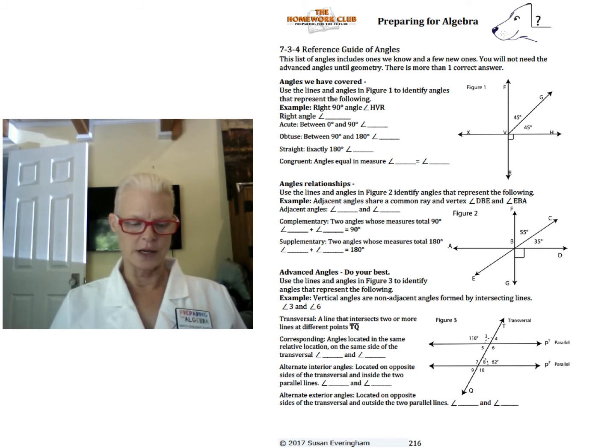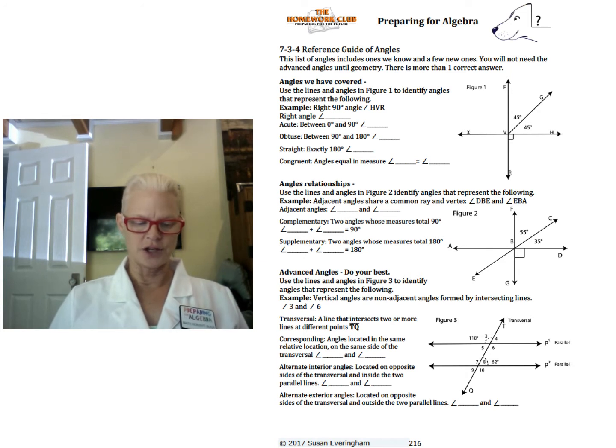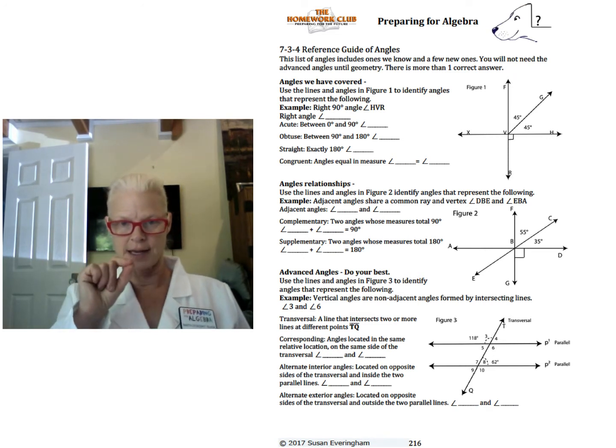Now the second one is angle relationships. Now these are new, so use the lines and angles in this next figure, figure 2. Identify the angles that represent the following. Example, adjacent angles share a common ray and vertex. So the vertex is that center point.